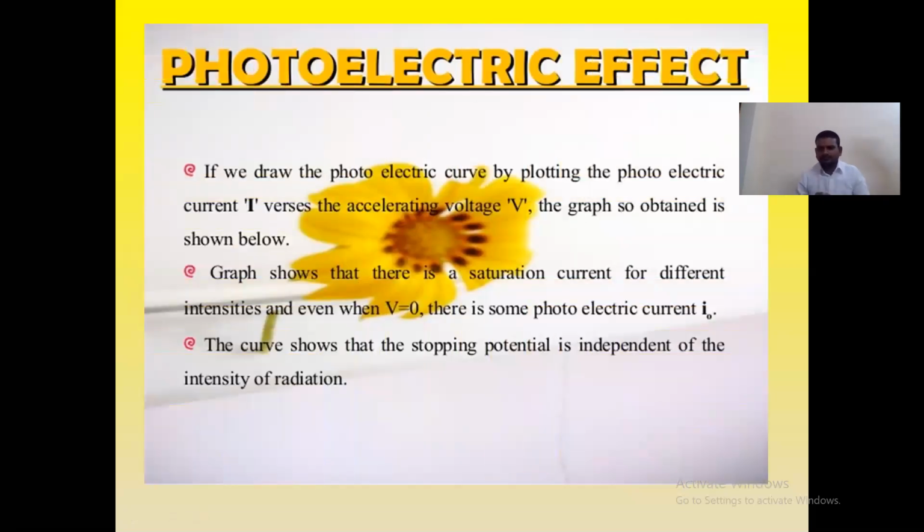Out of this entire discussion, if you draw a few graphs, then you can understand what exactly is happening inside the circuit.